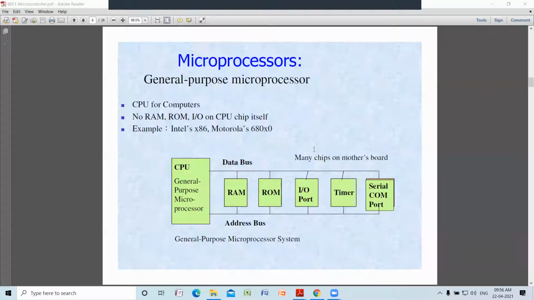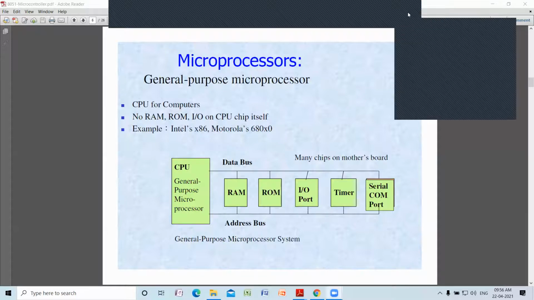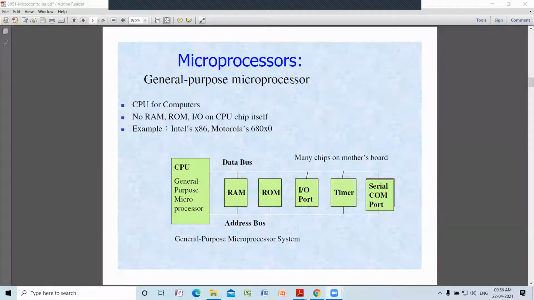So at the beginning, the very first question is: what is a microprocessor and what is a microcontroller? Microprocessor is normally called a general purpose processor. It is normally the CPU for any computer.